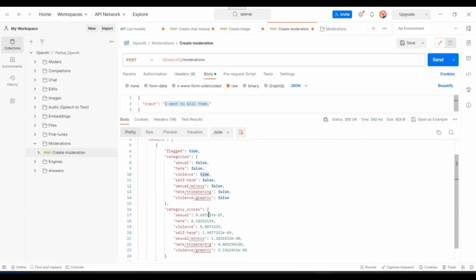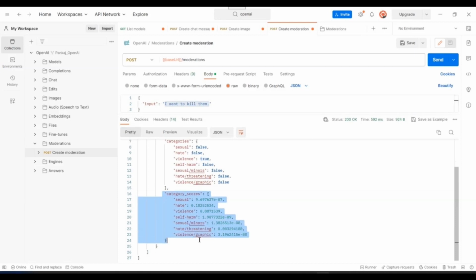One more thing is there, if you see the category scores over here, right? So these category scores determine the correctness of response being received from OpenAI. Okay, so if you look into the violence part, you can see this is basically a probability value, right? So it would be having a range in between 0 to 1. So for violence, you have a range of 0.88, right? Like it would be close to 0.9.